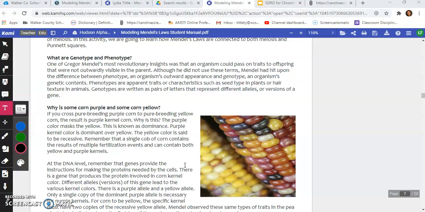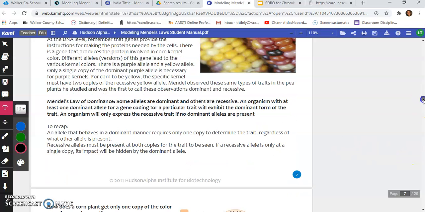So if you will bear with me for a second while I scroll down, we're going to come to our first law, one of Mendel's laws. If you need time to type this in on your graphic organizer, then you might want to pause the video while you type in this law.